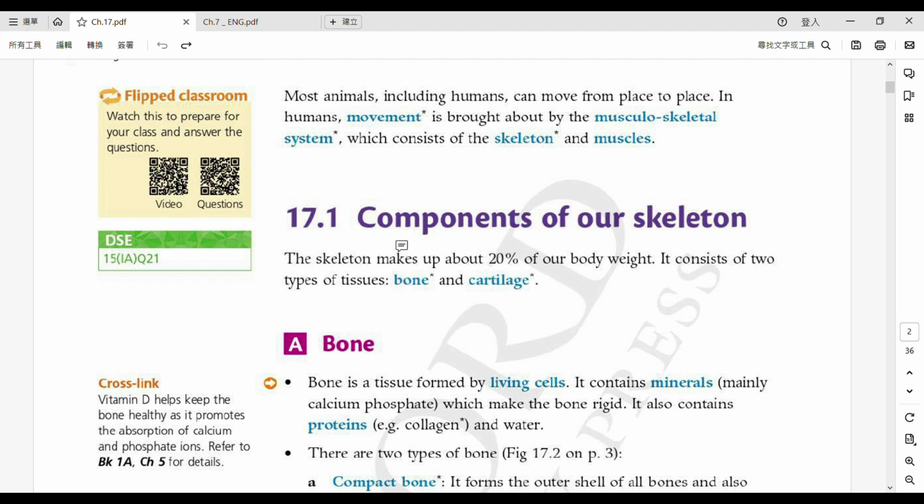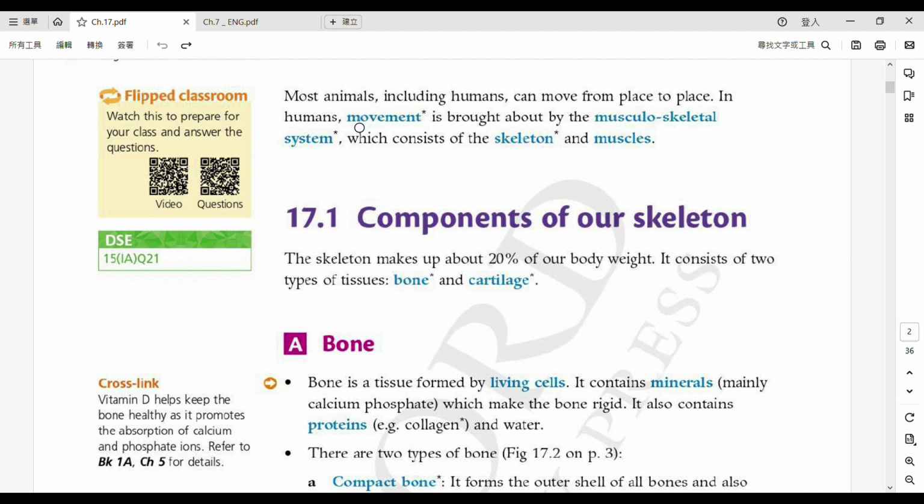So when we talk about chapter 17, earlier in chapter 16 we learned about two coordinators controlling our actions: the nervous system and the endocrine system. But then what really makes us move around? That thing is mainly caused by muscles. Muscles and movement will be our major focus in chapter 17. How do we have movements? Let's get started.